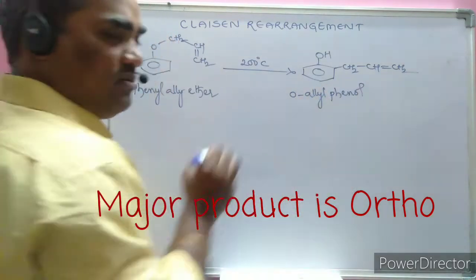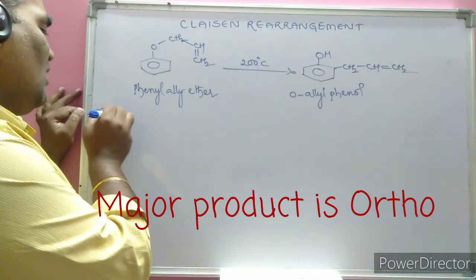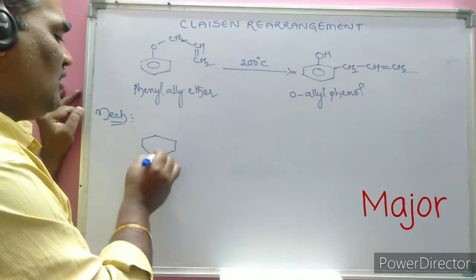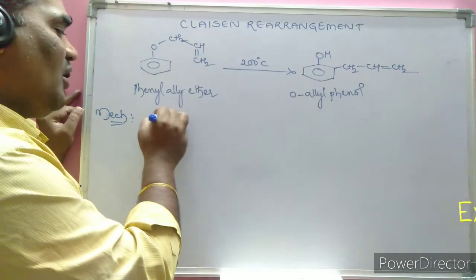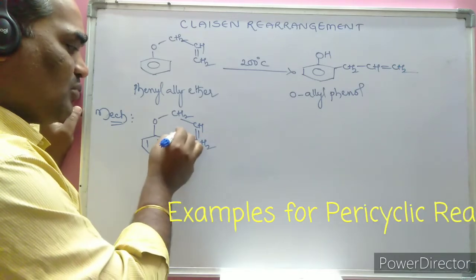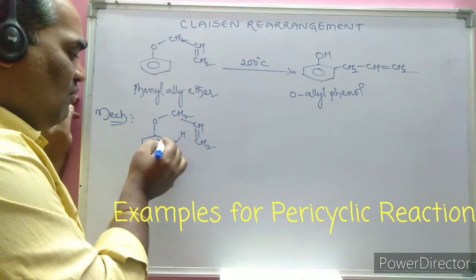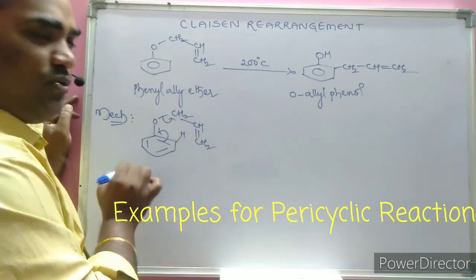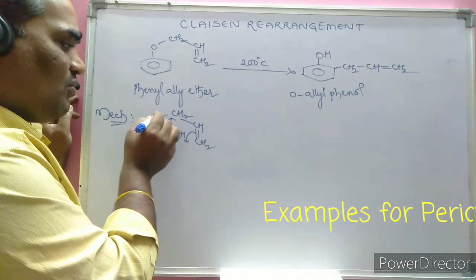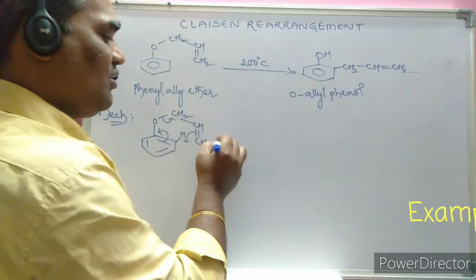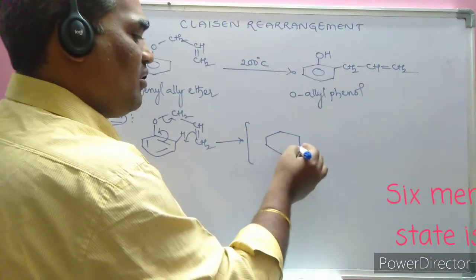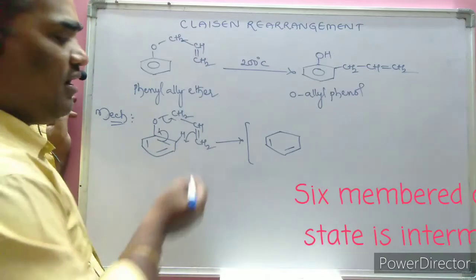Here, what kind of mechanism we are supposed to explain for this reaction is how it is a pericyclic reaction and what bond formation and bond breaking take place. Here the CH2, CH=CH2, this position is already occupied by a hydrogen atom. Now, when these electrons are shifted to this side, this bond is broken, and these electrons are shifted to this side, negative, positive, negative, positive, the bond is broken. The single bond gets converted into a double bond, and the bond formation and bond breaking is represented by a dotted line.